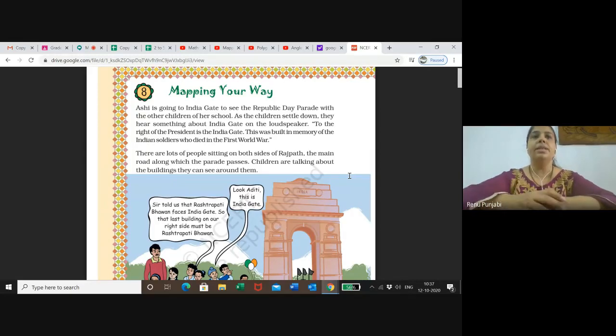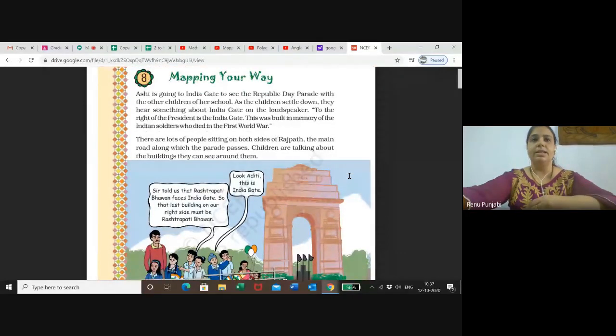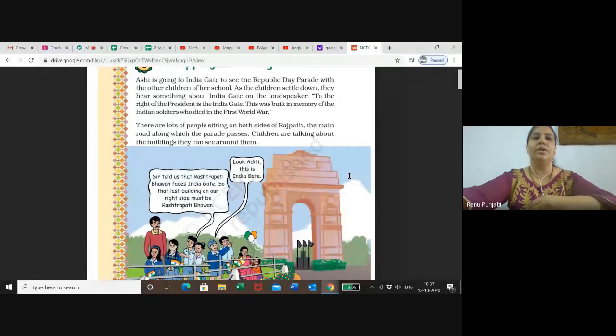Okay. So there are lots of people sitting on both sides of Rajpath, the main road along which the parade passes. Children are talking about the buildings they can see around. Sir told us that Rashtrapati Bhavan faces India Gate, so the last building on our right side must be Rashtrapati Bhavan. Now they are guessing based on the knowledge they have.